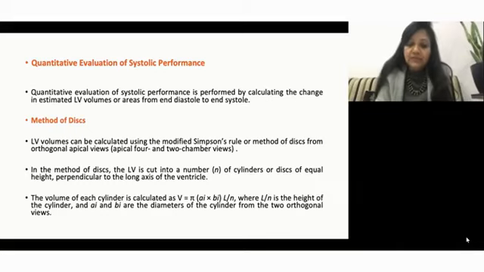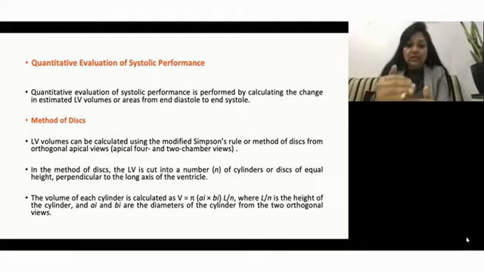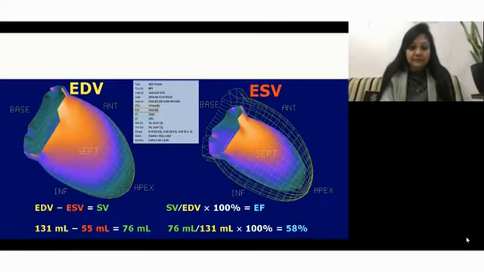What happens is, in this we have to trace the whole LV, and then you press the set button, and this LV gets divided into 20 discs of equal heights, which are perpendicular to the axis of the LV. Each one becomes like a cylinder, and the formula is calculated automatically by the echo machine, and then the value of ejection fraction pops up on the screen.